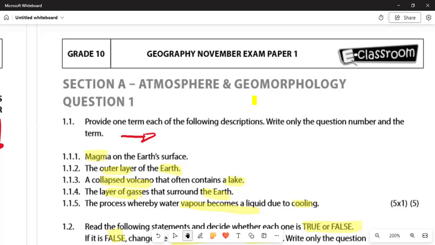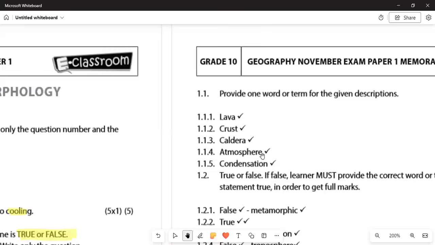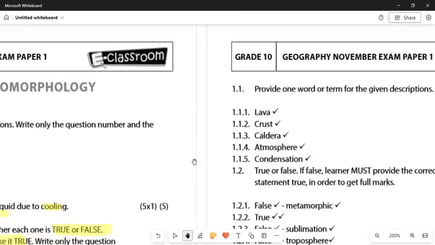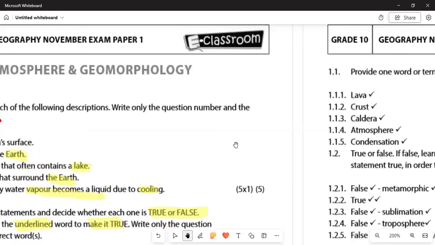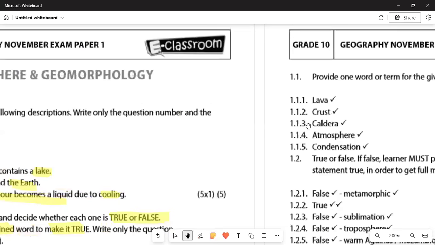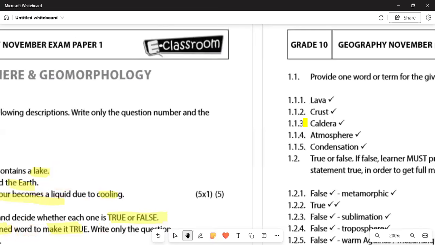So you are writing the question number. In 1.1.1 we've got what we call magma on the Earth's surface, and in 1.1.2 we've got the outer layer of the surface. You get a mark if you write crust. In 1.1.3 the volcano has collapsed, and it often contains a lake. It's the caldera. So 1.1.3 is the caldera.